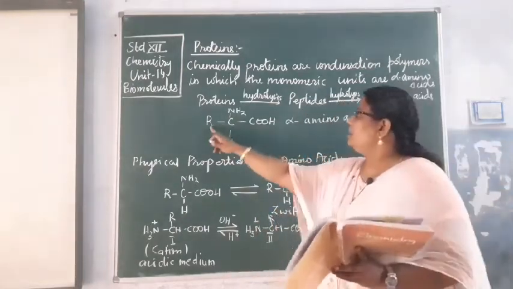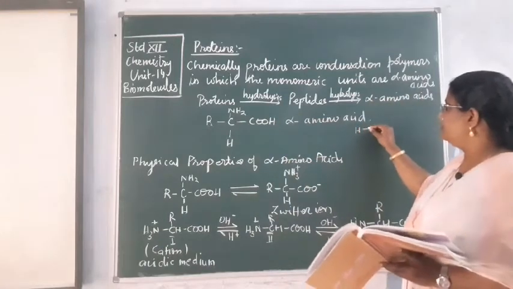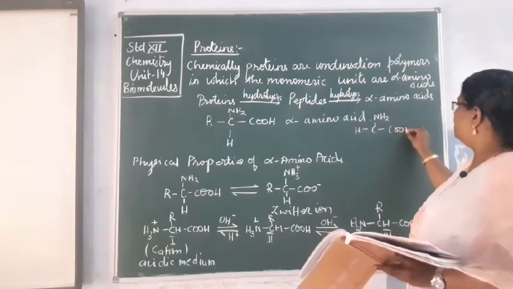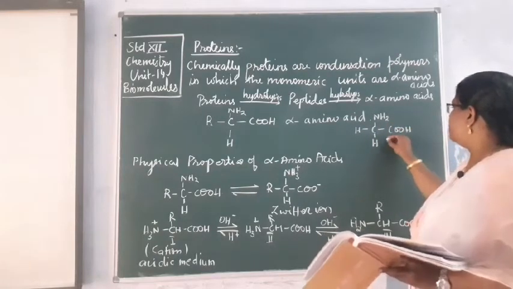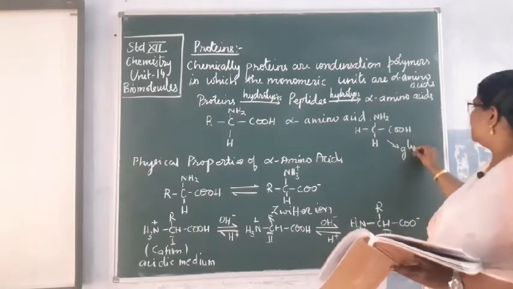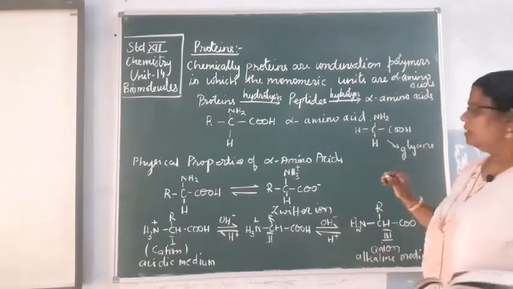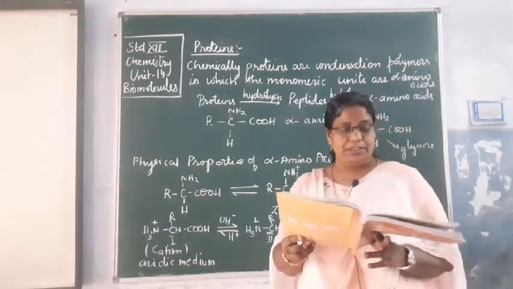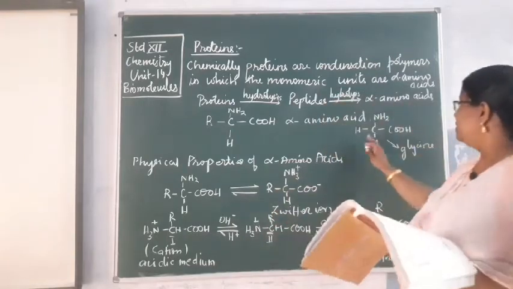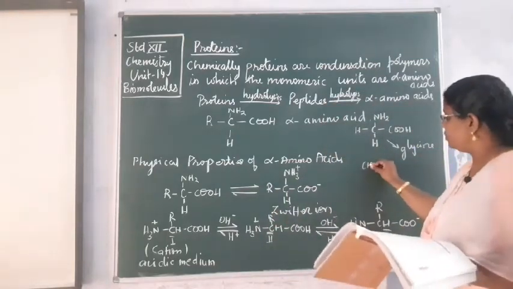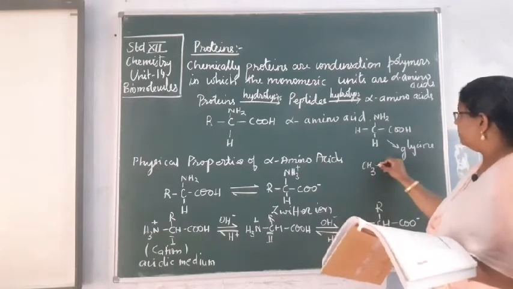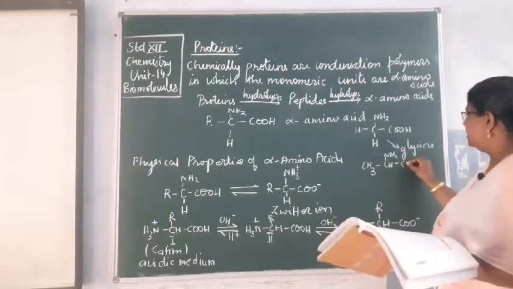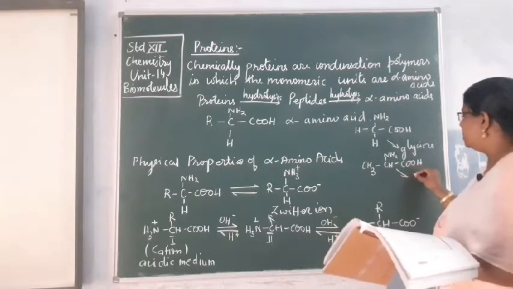That means this R is H, so there you put H, then you have NH2, you have COOH and this is H. So this amino acid is called glycine. You understanding? So this is glycine. The next amino acid they have got is alanine. In alanine, in place of H you have CH3. You have C, here NH2, you have CH, COOH. Its name is alanine.